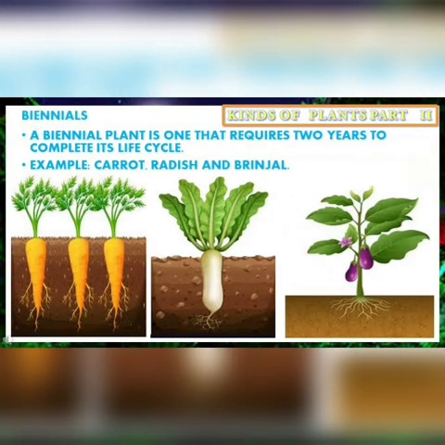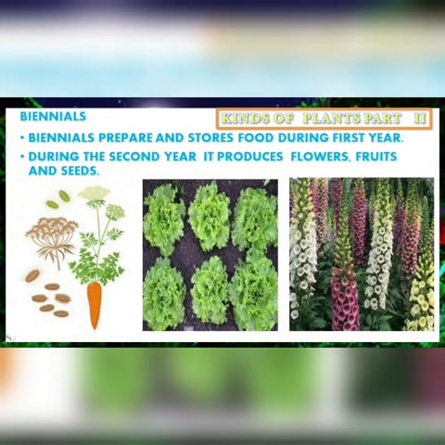Biennials. A biennial plant is one that requires 2 years to complete its life cycle. Example, carrot, radish, and brinjal. Biennials prepare and store food during first year.